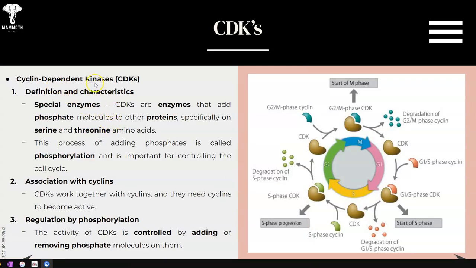Now, the cyclin-dependent kinases are specific enzymes that add a phosphate molecule to proteins. You can see how they're working their way through here. You can see the G1 or S-phase cyclin that hooks up, and then you start S phase, you degrade that cyclin. The CDK remains, it hooks up to the next S-phase cyclin, then it breaks it down, hooks up to the G2 cyclin, breaks it down, and so we progress through interphase in that way.